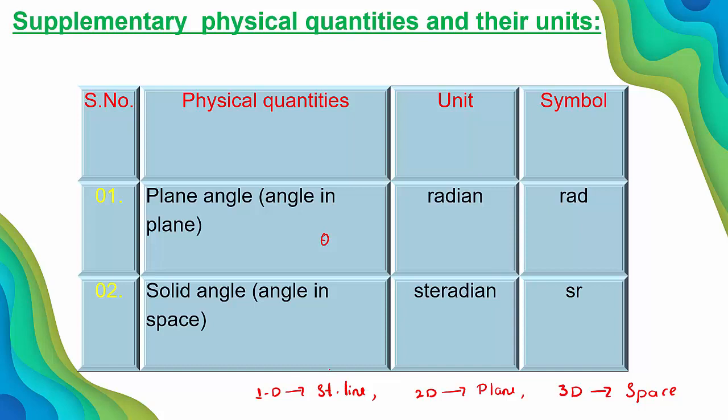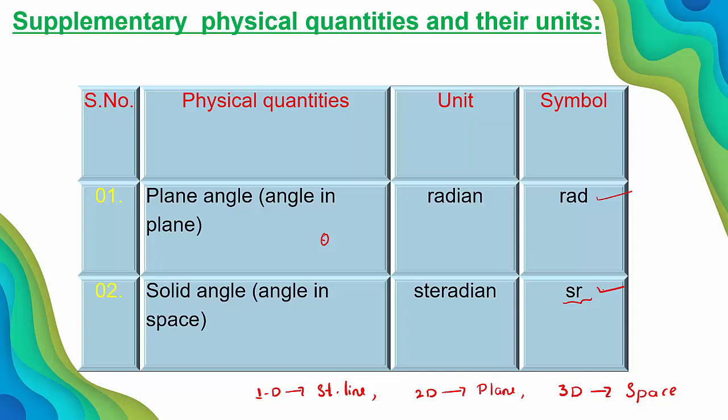Similarly, what is the SI unit of solid angle? This is for space which is 3 dimensional. And its unit is steradian. Radian is for plane angle, steradian for solid angle. And in short, their symbols we can write simply: RAD, that indicates radian, and SR. SR means what here? Steradian. So these are the 2 supplementary physical quantities and their units in SI system.